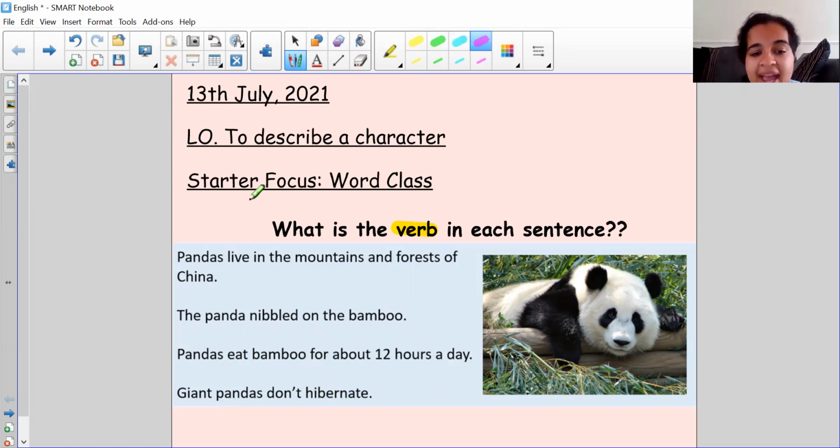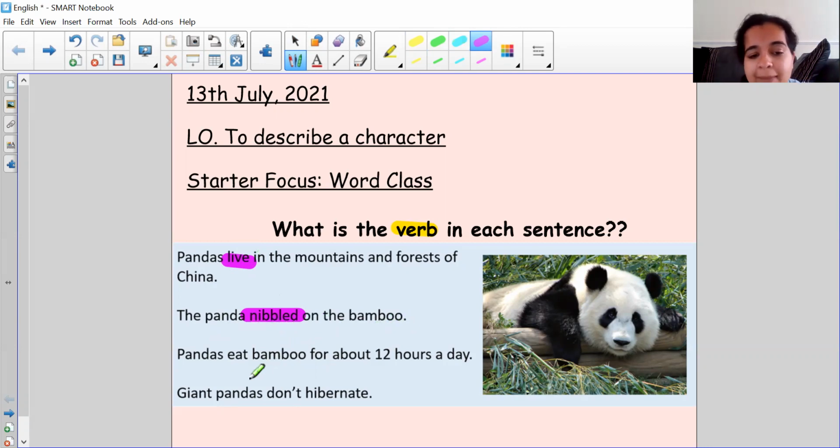So number one, pandas live in the mountains and forests of China. The verb is live. What are they doing? They are living. Sentence two, the panda nibbled on the bamboo. What is the verb? What is the panda doing? He nibbled. It's in the past tense. He nibbled on something. Okay? Nibbled means tiny little bites.